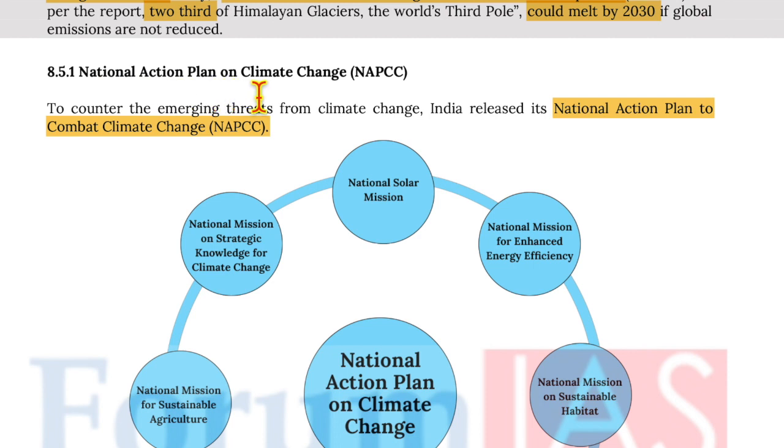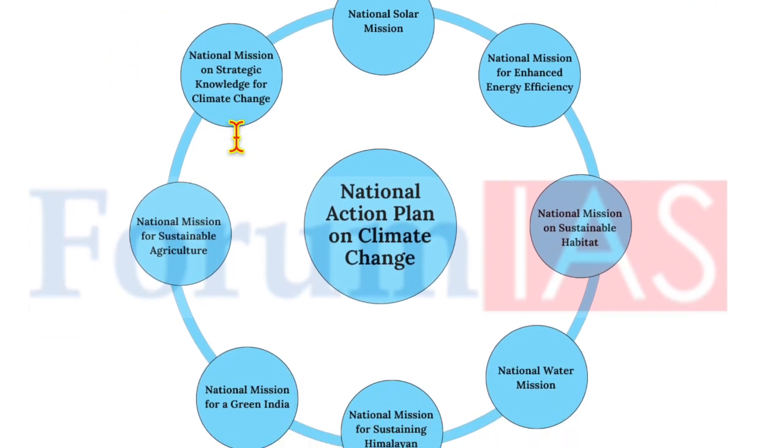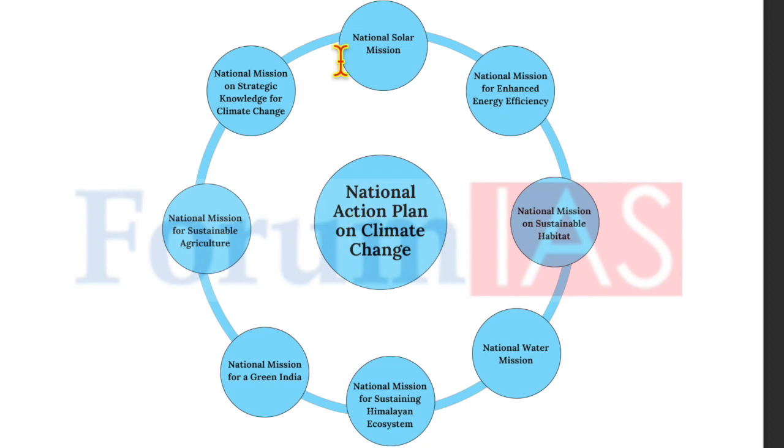Now, NAPCC, that is National Action Plan on Climate Change. To counter the emerging threats from climate change, India released its National Action Plan to combat climate change. The national plan would include National Solar Mission, National Mission for Enhanced Energy Efficiency, National Mission on Sustainable Habitat, National Water Mission, National Mission for Sustaining Himalayan Ecosystem, National Mission for a Green India, National Mission for Sustainable Agriculture, National Mission on Strategic Knowledge on Climate Change. Now, moving on to